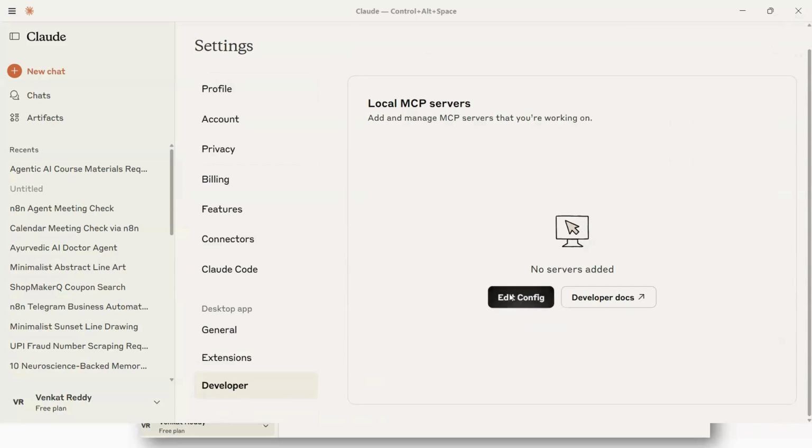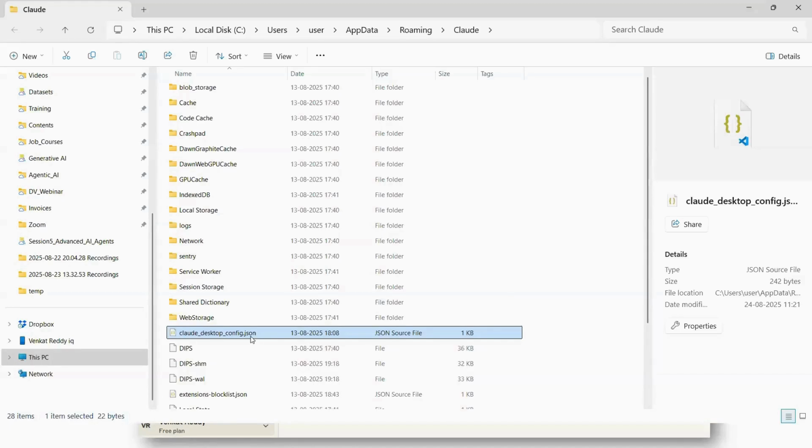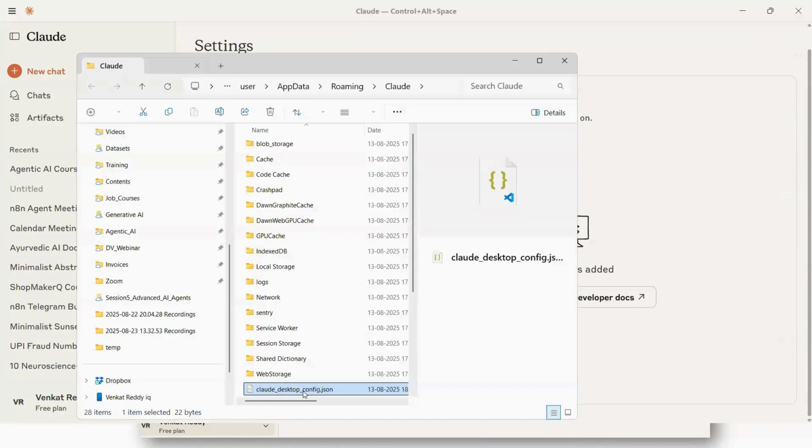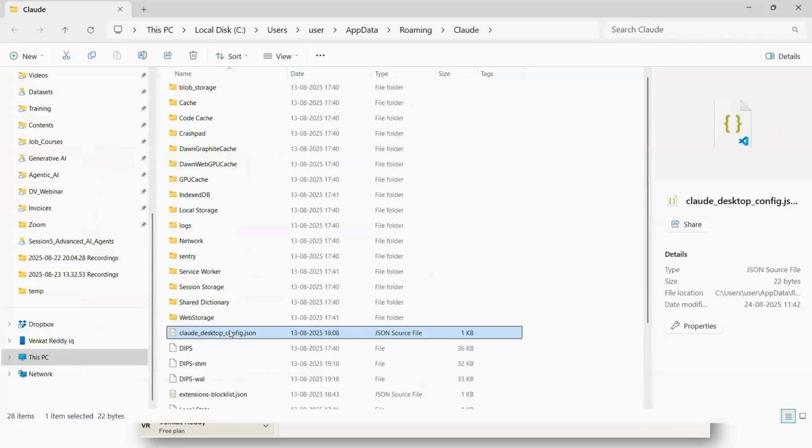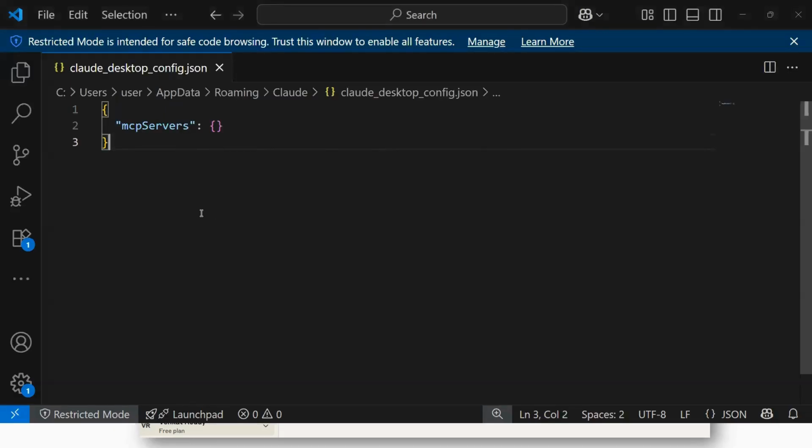If you edit the configuration file, it will automatically take you to this configuration. If you do not have it, you can search by this name, Claude Desktop configuration.json. Clicking on that previous link should automatically land us here. Once you have landed on this configuration, there is nothing. It's simply mcpServers, just a plain blank one. Here, you have to update it.